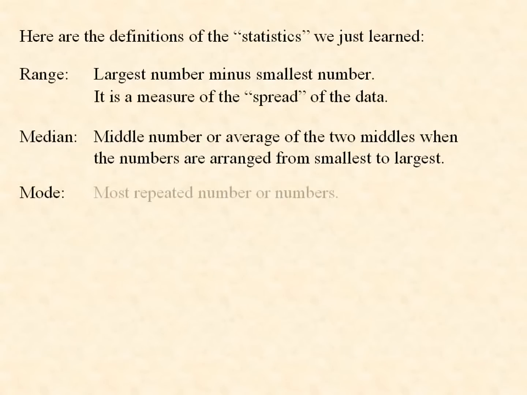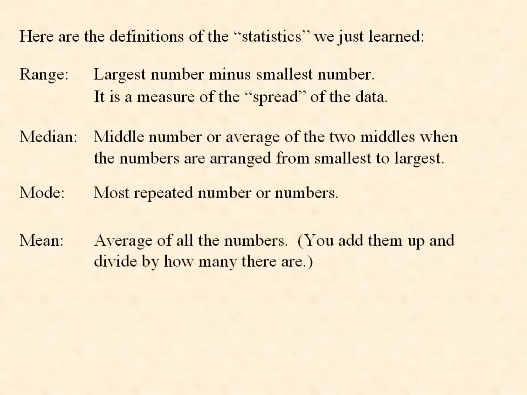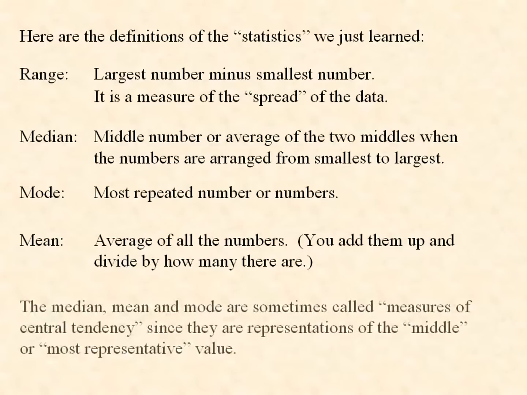The mode is the most repeated number or numbers. Sometimes there is no mode if all the numbers are different. The mean is the ordinary average of all the numbers. You add them up and divide by how many there are. The median, mean, and mode are sometimes called measures of central tendency, since they are representations of the middle or most representative value.